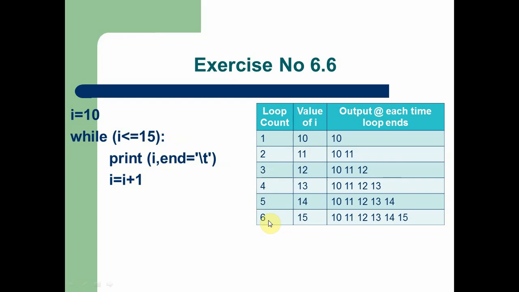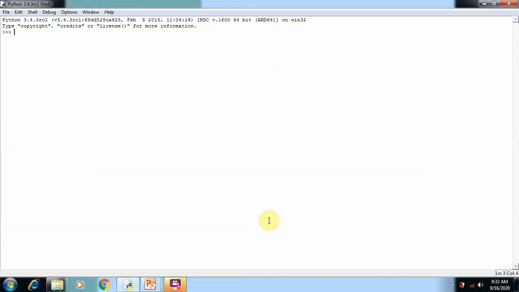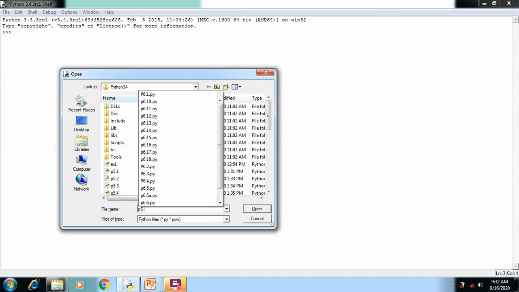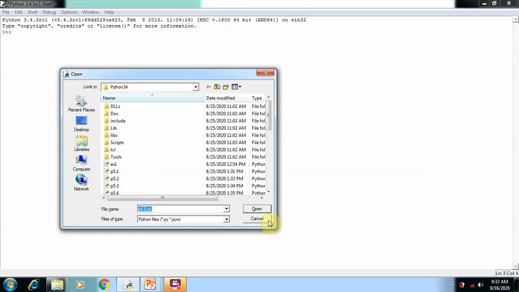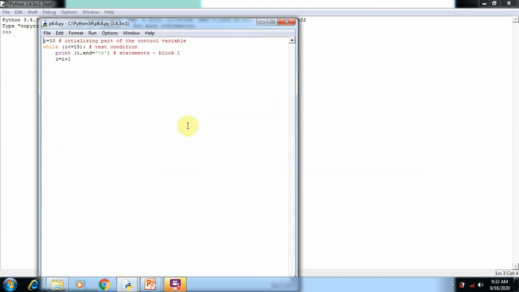So this is the simple example, exercise number 6.6 in our book. Now we are going to execute this statement in a Python program. I already prepared this program in our file, in script mode. I am going to open program 6.6. Here you can see the same program, that is I is equal to 10.